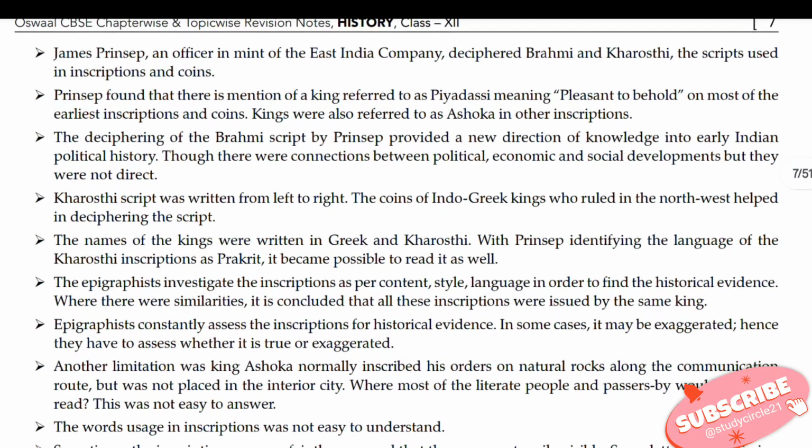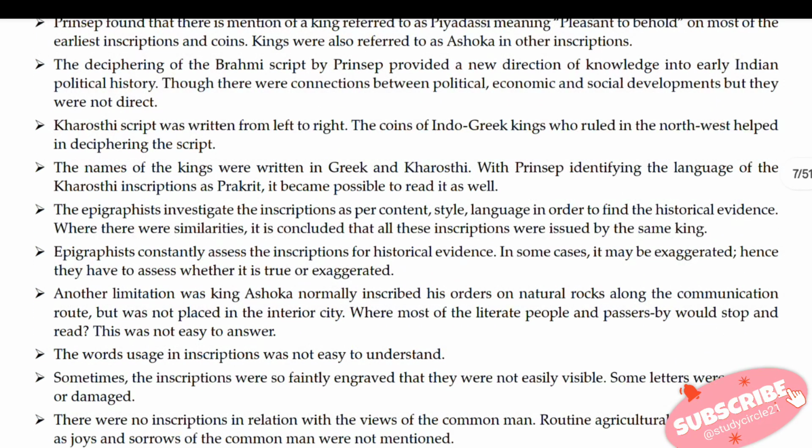James Prinsep, an officer in the Mint of the East India Company, deciphered Brahmi and Kharoshthi, the scripts used in inscriptions and coins. Prinsep found that a king referred to as Piyadassi, meaning pleasant to behold, was mentioned on most of the earliest inscriptions and coins. The king was also referred to as Ashoka in other inscriptions. The deciphering of the Brahmi script by Prinsep provided a new direction of knowledge into early Indian political history.